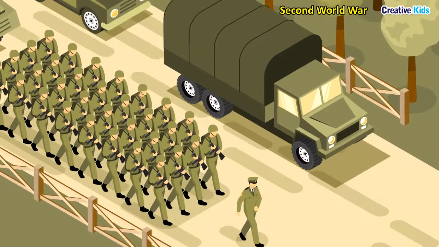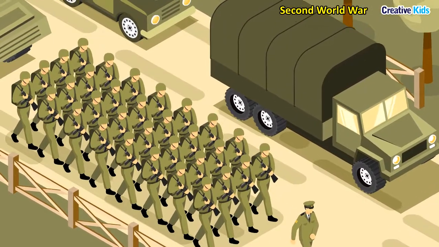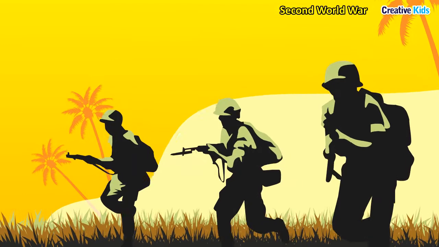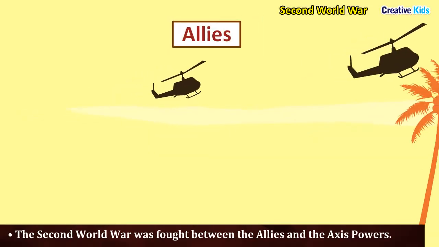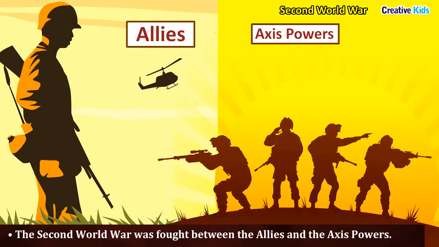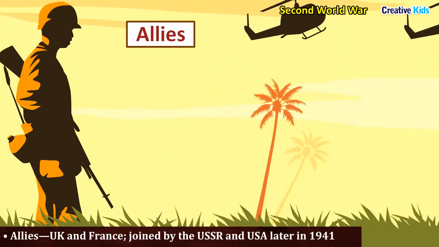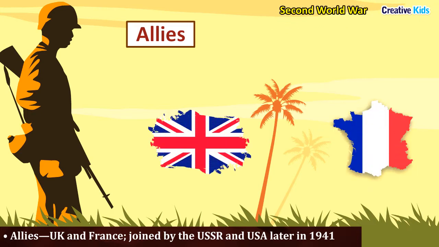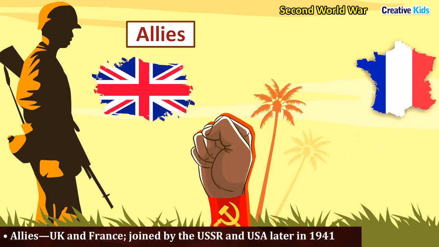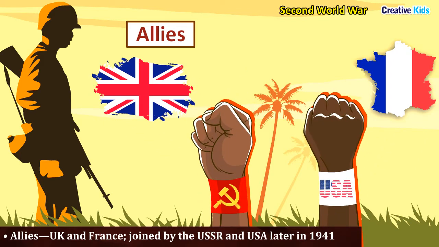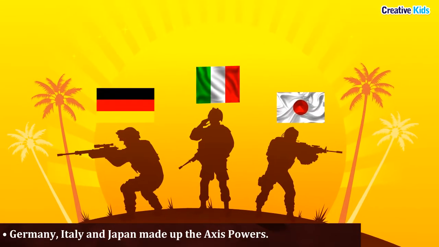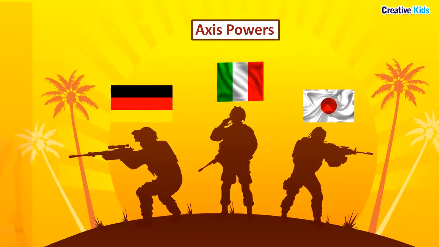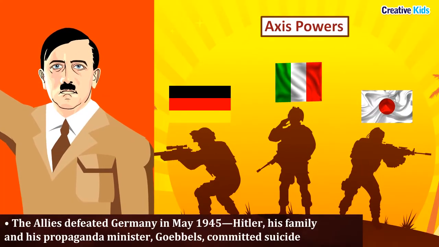Let's continue the story ahead. Which powers were fighting the Second World War? Let's find out. In the Second World War, the Allies were fighting against the Axis powers. Included in the Allies were UK and France. Later, in 1941, they were joined by the USSR and the USA. Germany, Italy, and Japan made up the Axis powers. Hitler was the main leader of the Axis powers.